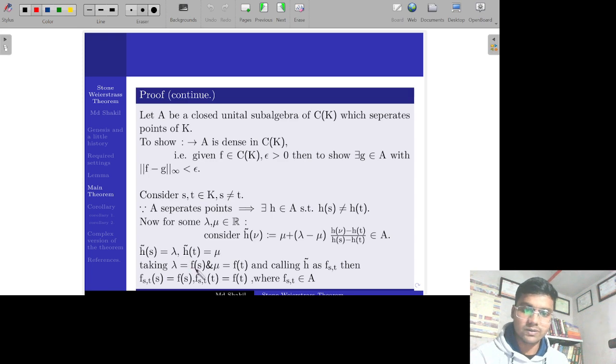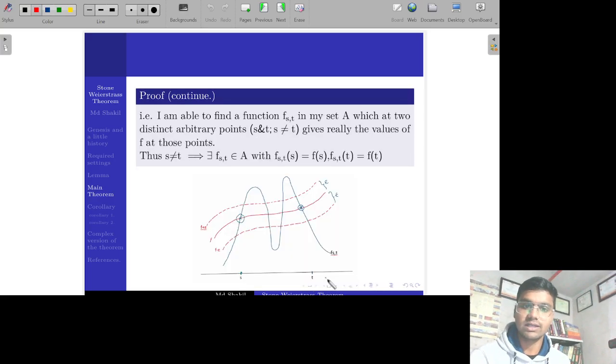So taking lambda to be F of S and mu to be F of T, we call this function H tilde as F subscript ST. Then we see that F_ST at the point S gives the value F of S, and F_ST at T gives the value F of T, where F_ST is an element of A. It means we are able to find a function F_ST in my set A, which at two distinct arbitrary points S and T gives exactly the values of F at those points.